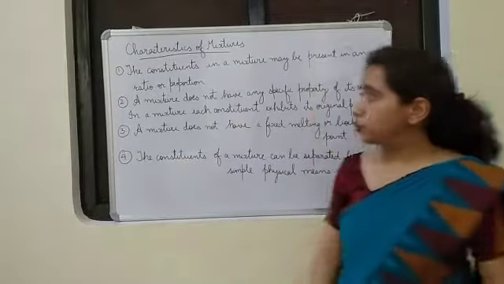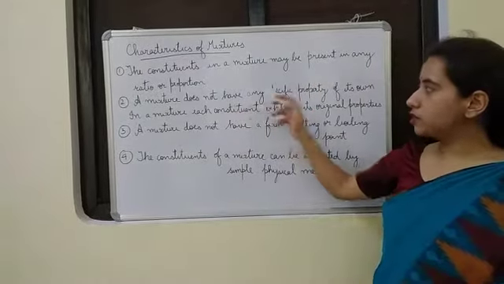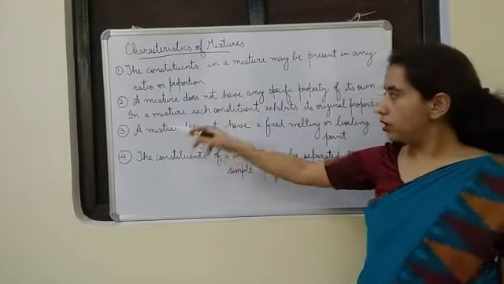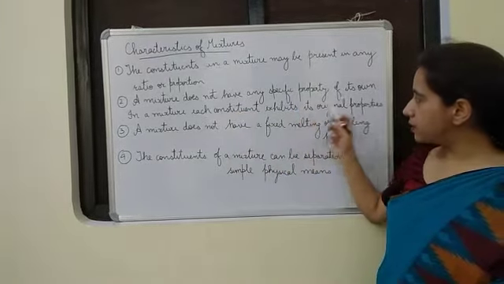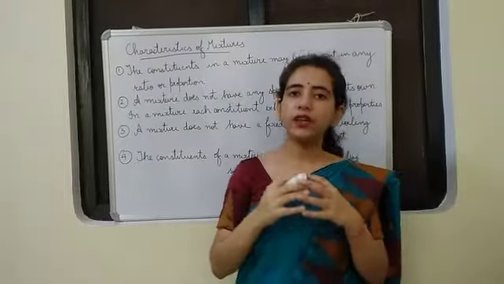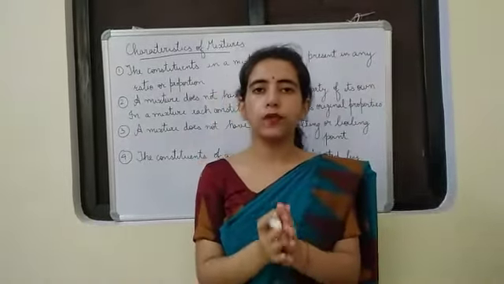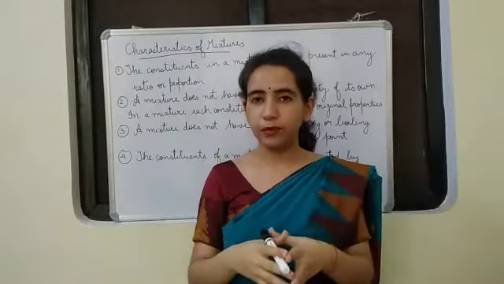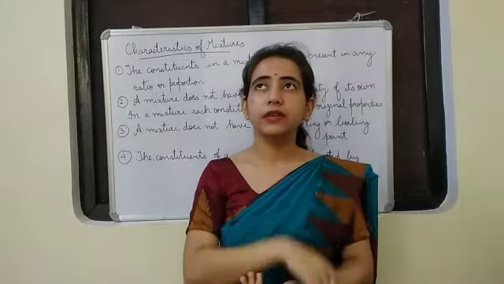The next one. A mixture does not have any specific property of its own. In a mixture, each constituent exhibits its original properties. That means a mixture will not have any specific or new properties of its own. It will only show the properties of its constituent elements. The example we can take here is air.